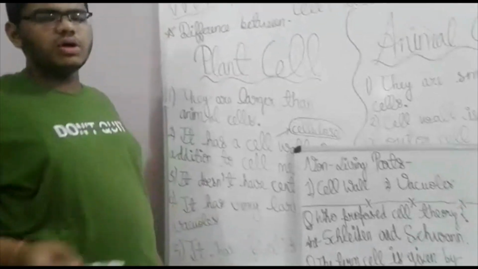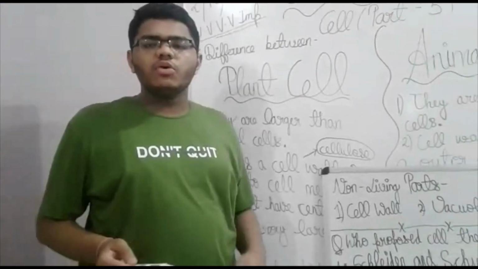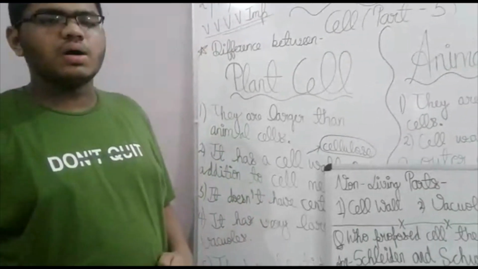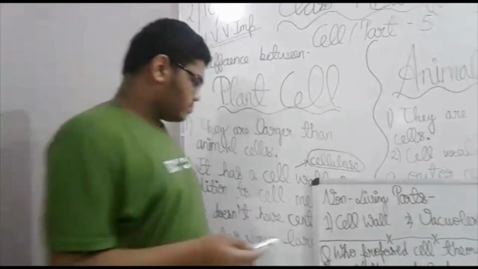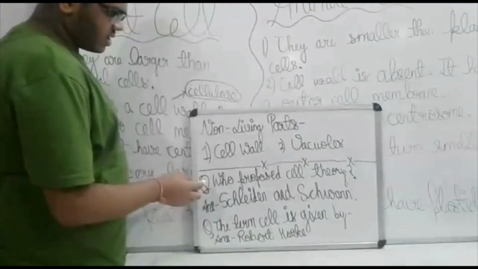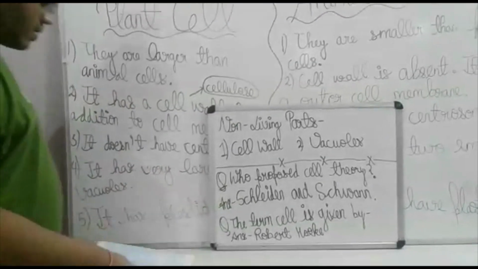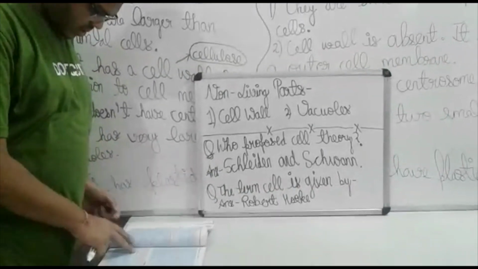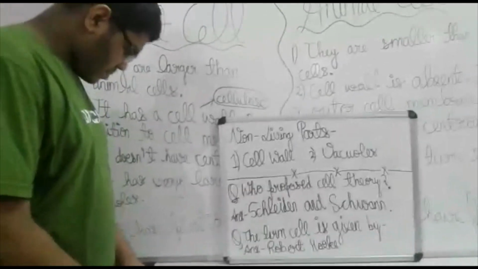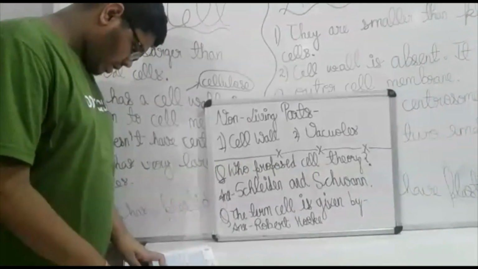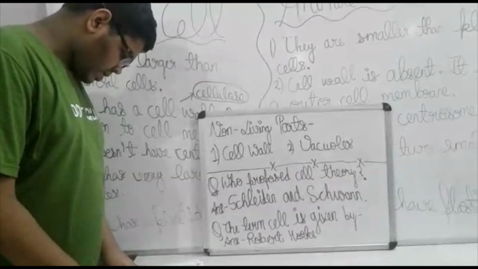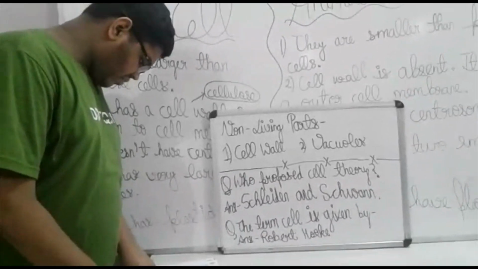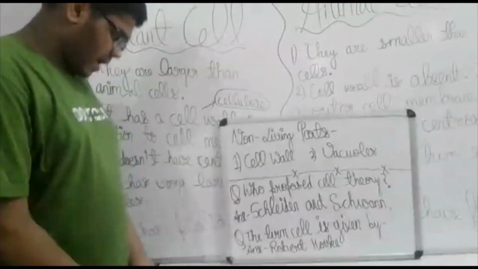Now we will have a quick revision of all the four parts we did before. The first question is, who proposed cell theory? The four options are Schleiden and Schwann, Watson and Crick, Darwin and Wallace, and Mendel and Morgan.